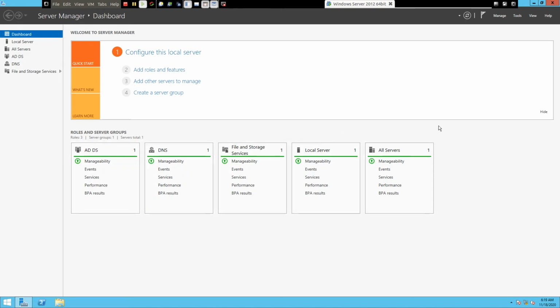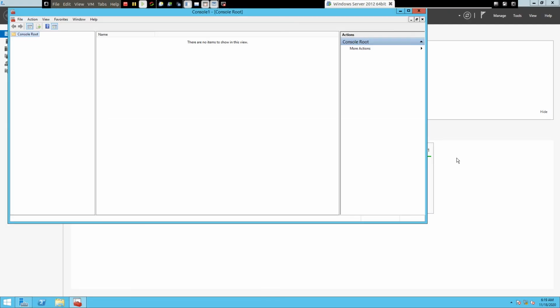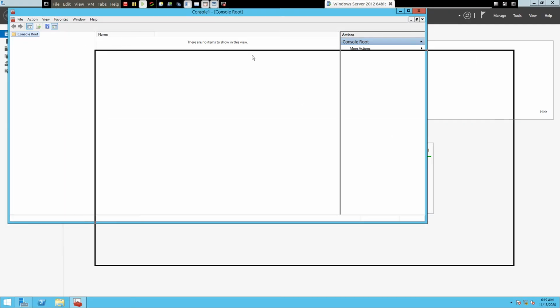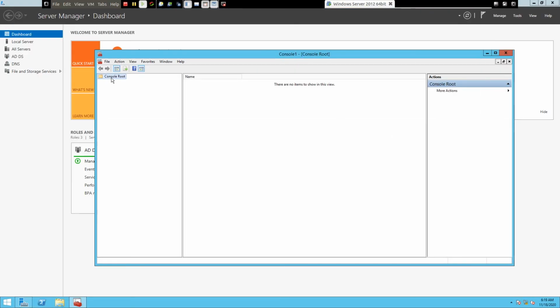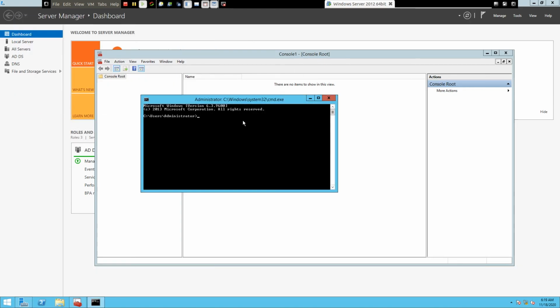Then there is the schema master, which we need to see. All you need to do is hit the Windows button and search for MMC. This is like a console for snap-ins. You can add a snap-in and you can remove a snap-in. Before that, open the command prompt. There is this schema management DLL file, and we need to register it using the registration service.